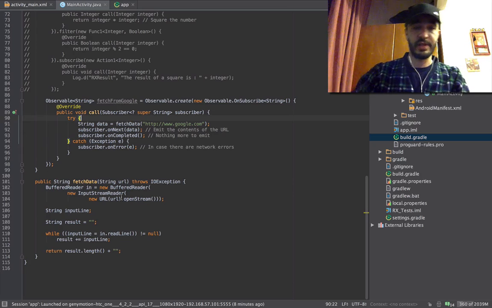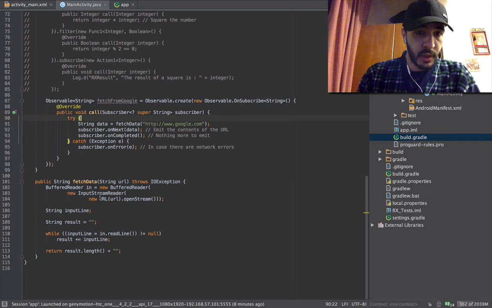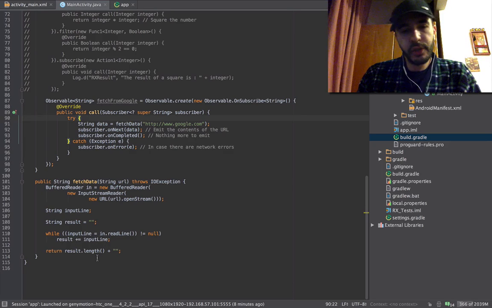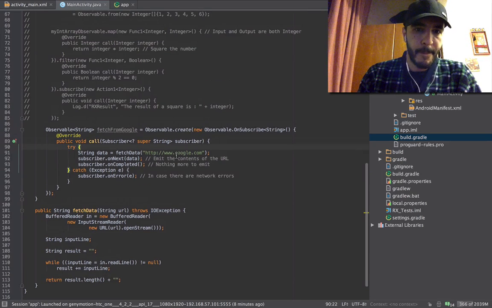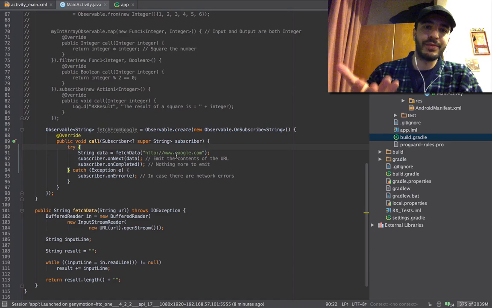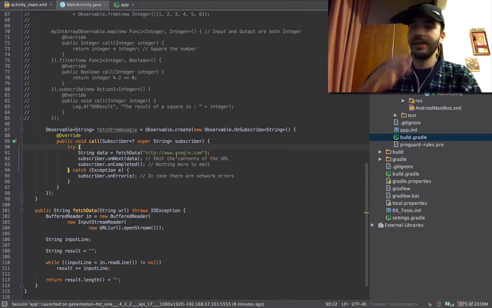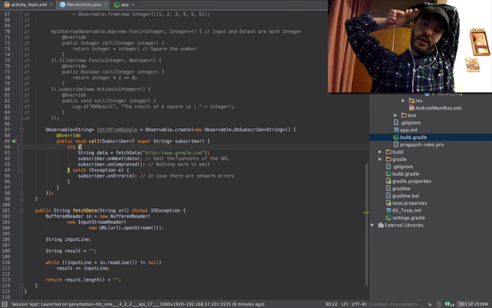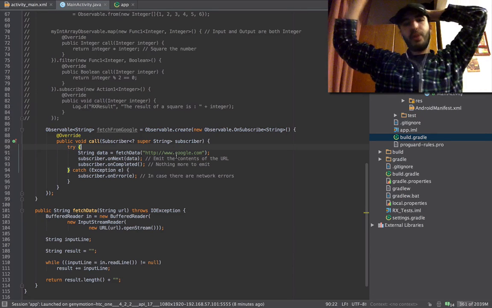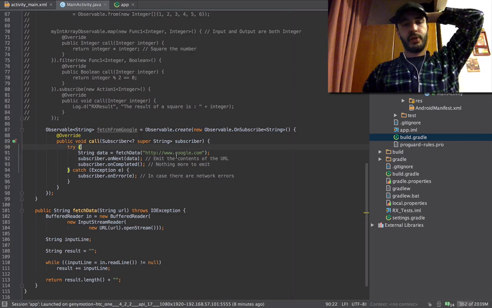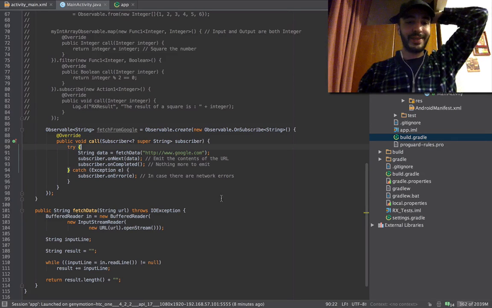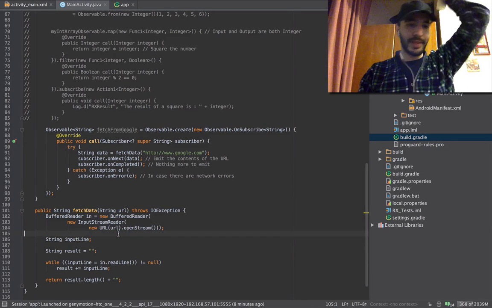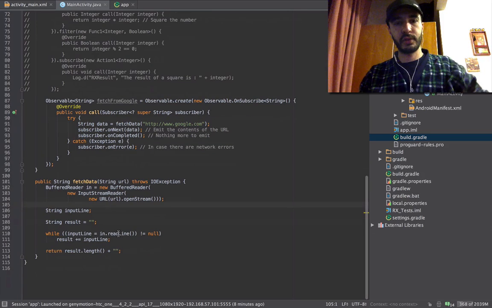Okay, that's amazing. Let's do one. Okay, it returns it as a string. Never mind, it doesn't even matter what this does. What you're going to do with fetch data is do your whole business logic. Parse a JSON URL, or get something from a web service, get the response and do things to it. This is just a dummy thing. It works, but it's not what you're going to do in real life, of course.